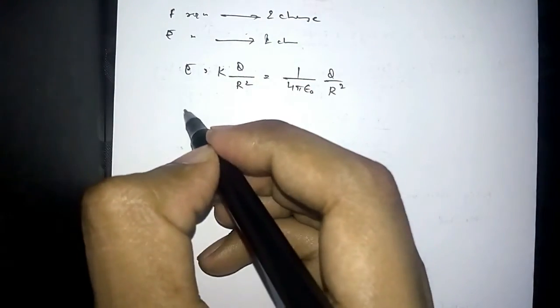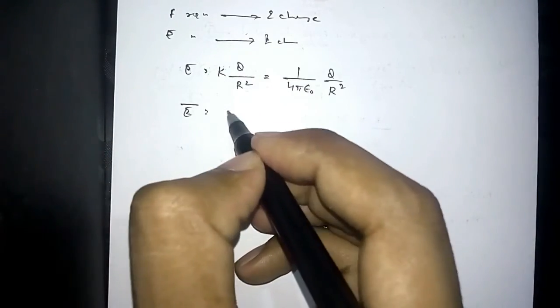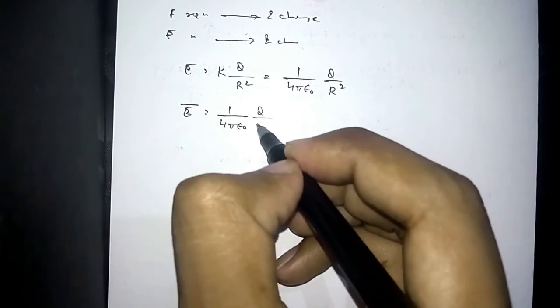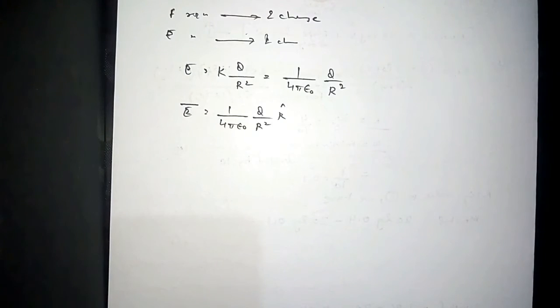And we know electric field is also a vector quantity, so it is 1 by 4 pi epsilon naught Q upon R square R cap.